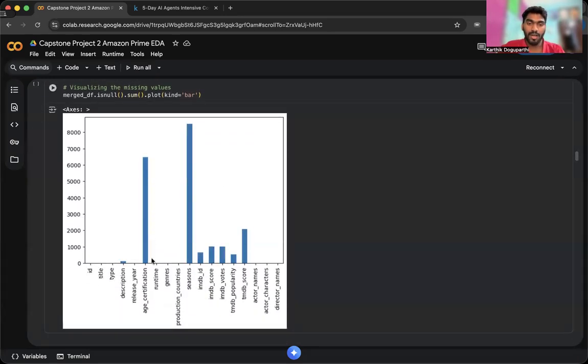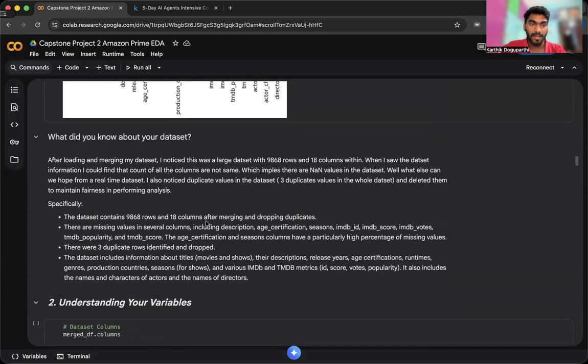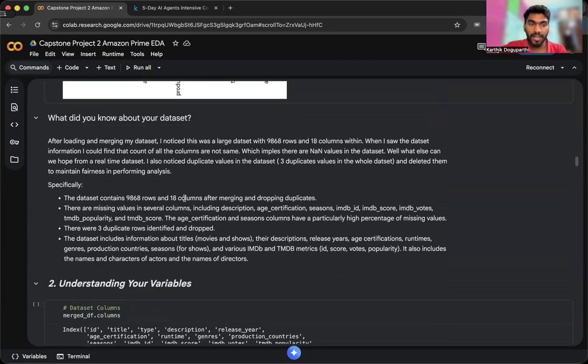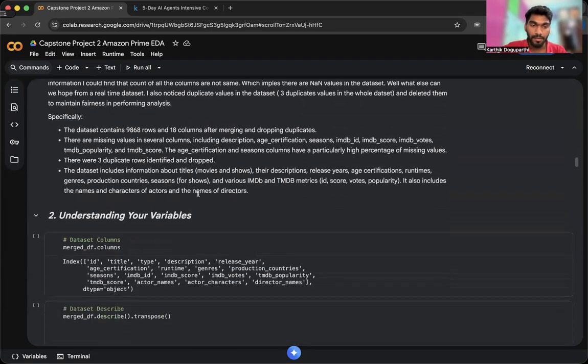As we can see, I also showed a chart to show visually what null values are there. This is what I have mentioned in the description about my dataset, about what I've seen and what the null values are.